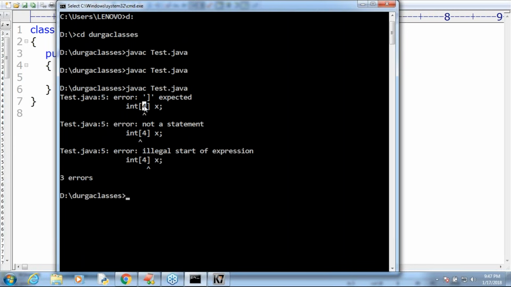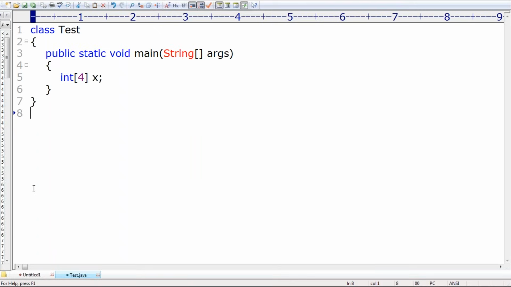Now here, have you observed, right? At the time of declaration, we are not allowed to specify the size. By mistake, if we are trying to specify the size, immediately we are going to get a compile time error by default. Remember that. But at the time of array creation, compulsorily we should specify the size. But this second half we will discuss soon. Don't worry about that. As of now, remember the conclusion: at the time of array declaration, we are not allowed to specify the size. By mistake, if we try to specify the size, we immediately get a compile time error. Clear, right?